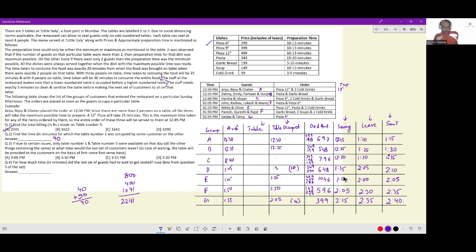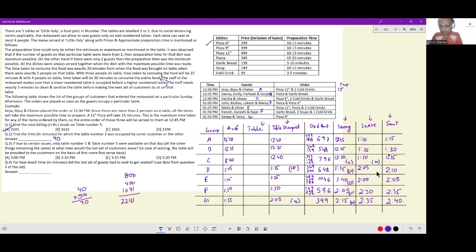From the original table, if I had enough space available, I'd make a new table. But from the original table, look at this wonderful thing. I can record the first 2. I don't need to. It took 10 minutes for serving here. It took 20 minutes for serving here. It took 15 minutes for serving here. It took 15 minutes for serving here. And it took 10 minutes for serving here.